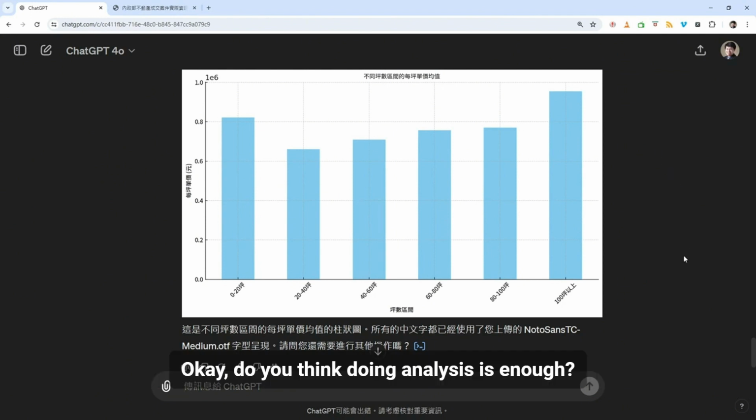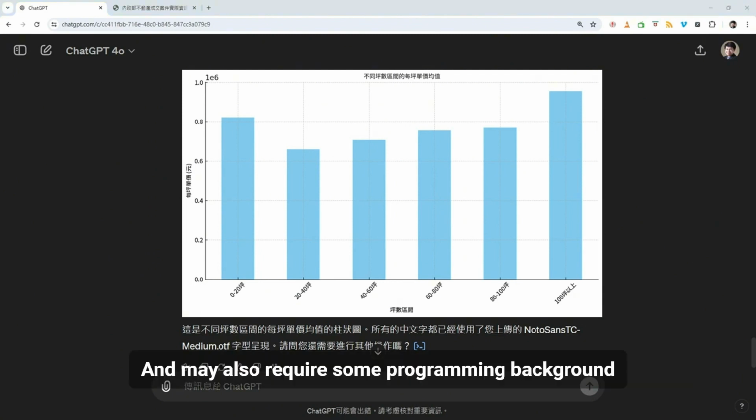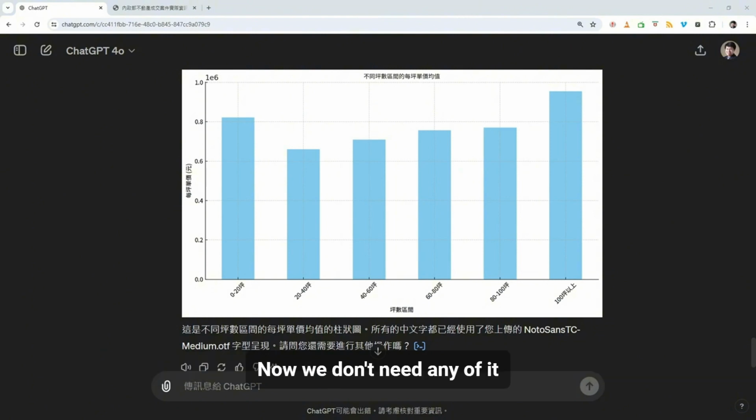Okay, do you think doing analysis is enough? He can also help us do a deeper analysis, called root cause analysis. Before, you may have needed some statistical background, and may also have required some programming background. Now we don't need any of it, as long as you are willing to think about it.